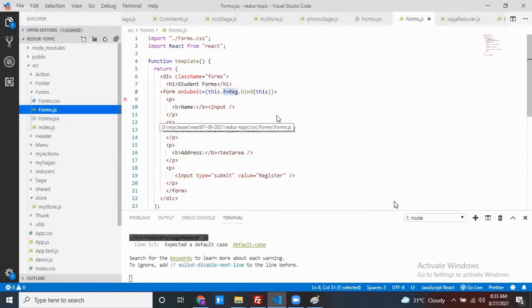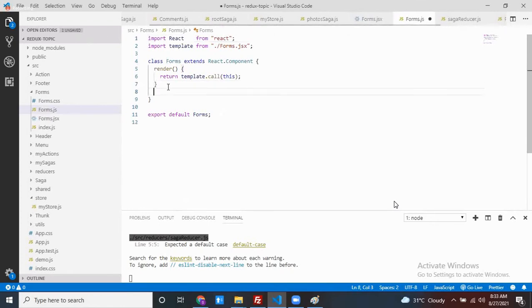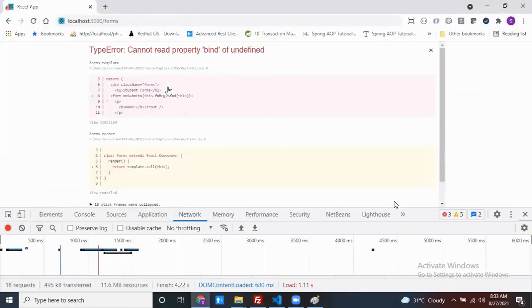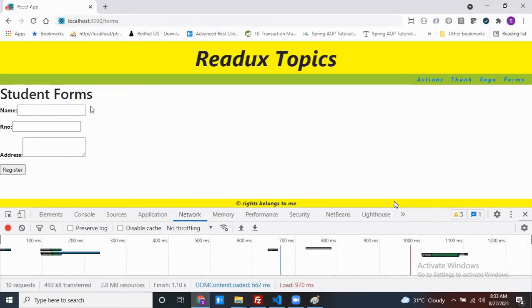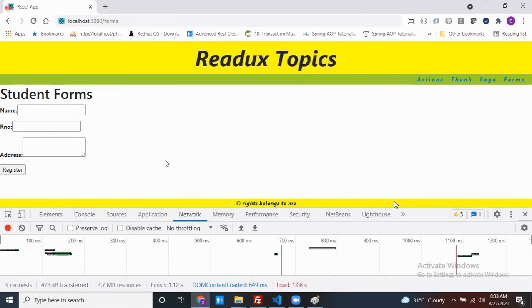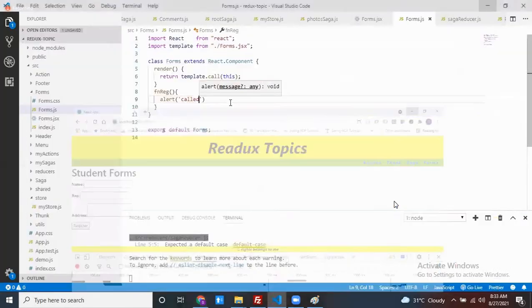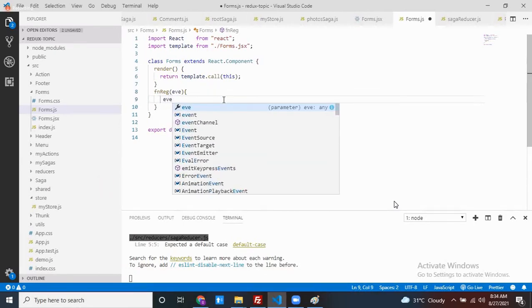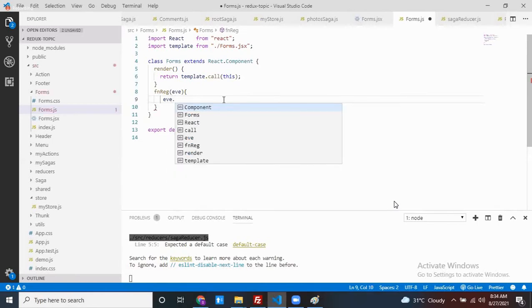This is my form.js. This is the one or not? Now, at the time of clicking on this one, my form is submitted like this or not. The thing is, I want to stop the default behavior. Then how can we get this event? This is my event. My event is the last argument of your event handler method.